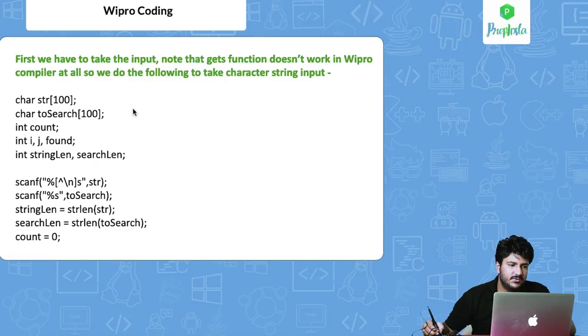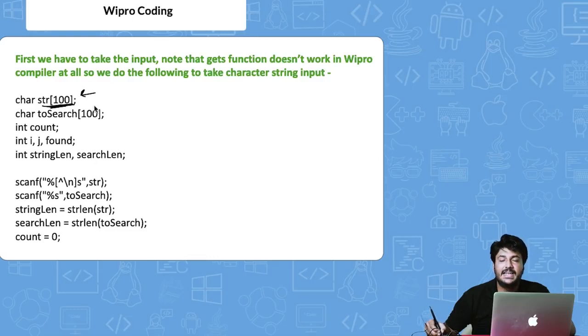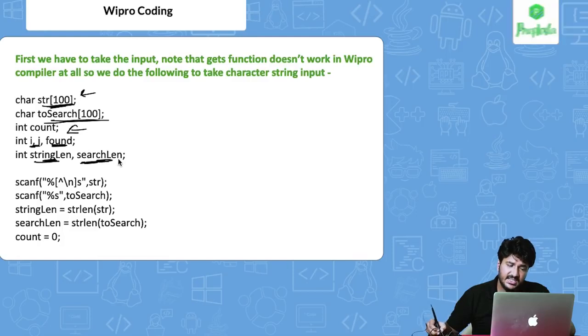Okay, so let's start with this particular question here. What we are doing here is initially initializing the first string, that is str100, wherein we are taking the string as the input. And then second, we are initializing the string that we have to search. And then this is basically used for counting the number of times we have found that particular target string in the main string. And then i and j are to iterate upon the loops that we'll further be using. Found is to identify if we found it or not. And then finally, string len and search len are basically to find the length of the input string and the target string, right?